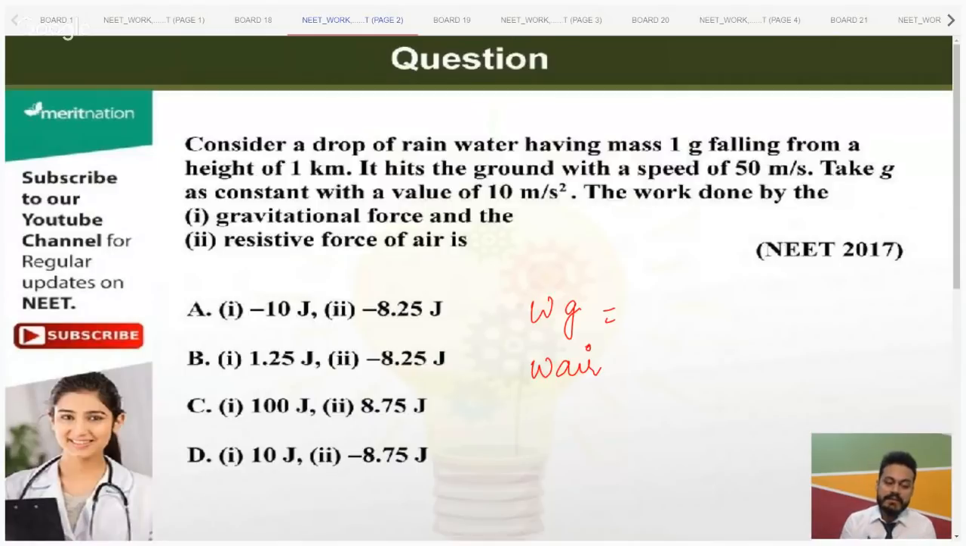Consider a drop of rain water having mass equal to 1 gram, falling from a height of 1 kilometer. So here is a tip for everyone. Once you are solving a question from physics, if you are reading the question, write every parameter which is coming in the question. So as I'm doing, the first thing I came up with is the mass. So I wrote mass is equal to 1 gram. Then height is equal to 1 kilometer, that is 10 raised to the power 3 meters.